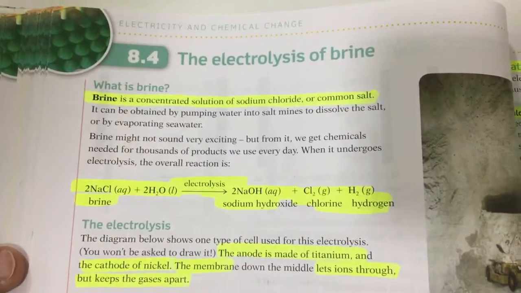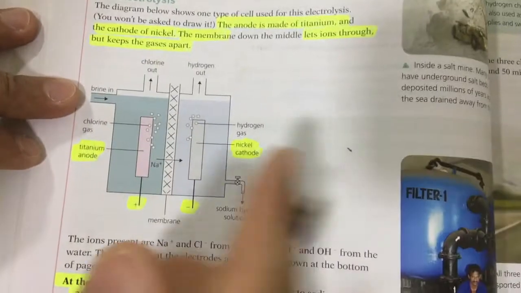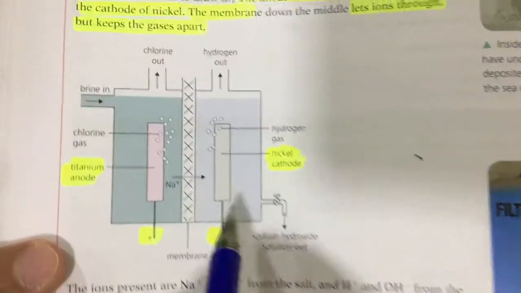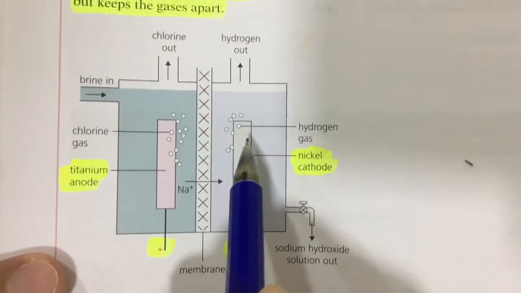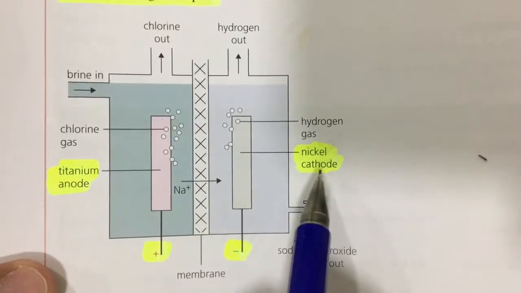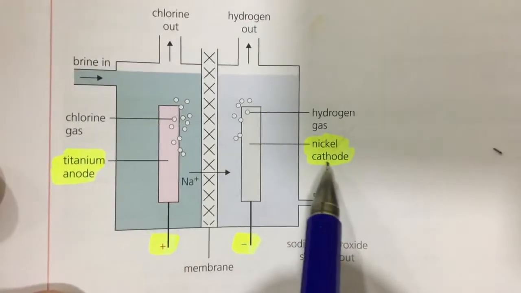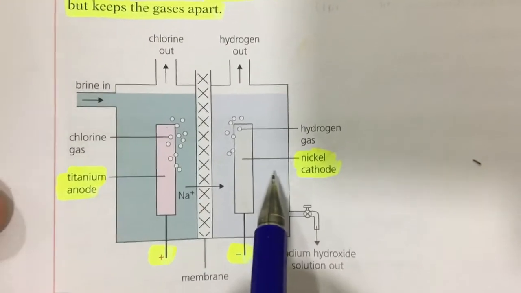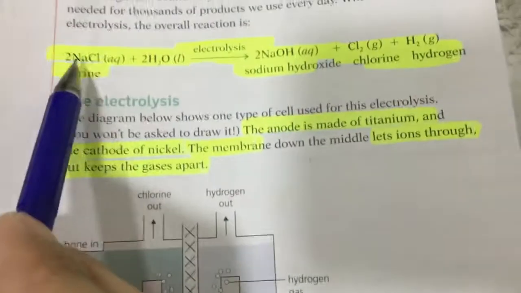And here are the details. Here we put the brine, and we use a nickel cathode and a titanium anode. The cathode is a negative electrode, so it will attract the positive ions. The positive ions here are hydrogen and sodium.